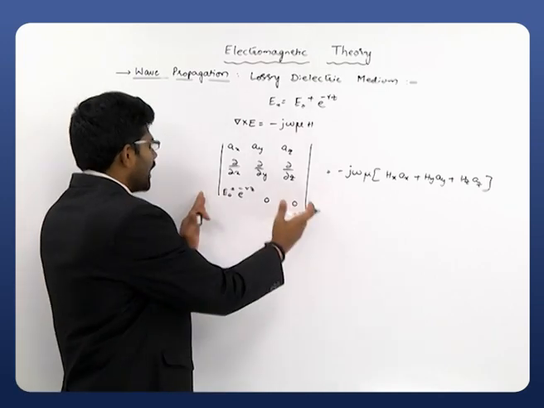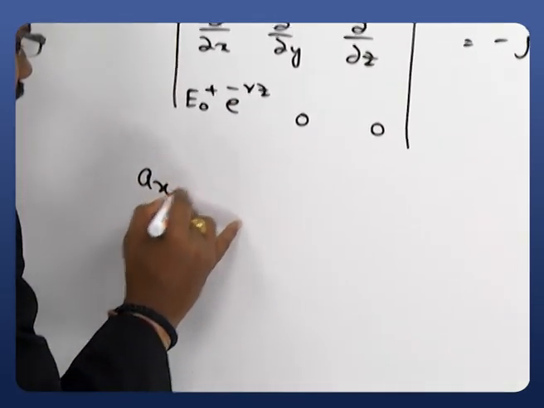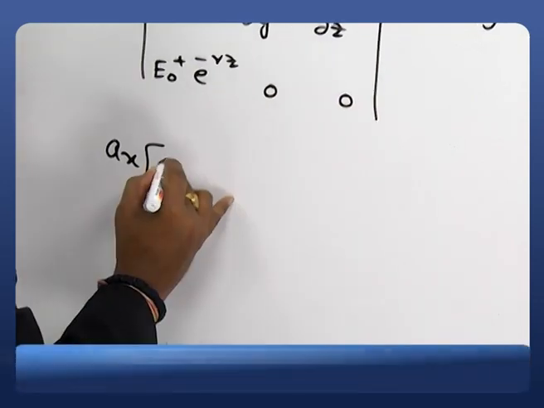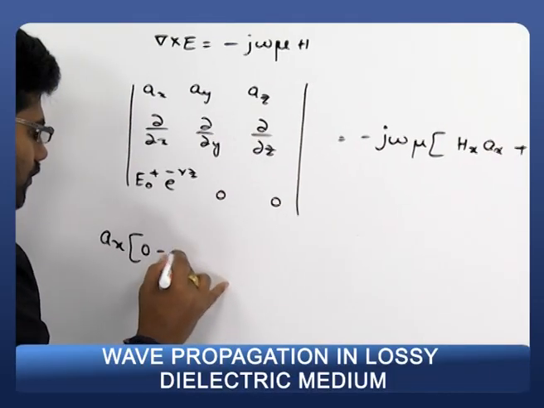Now come to the left hand side. We have ax multiplied with dou by dou y of 0 minus dou by dou z of 0.